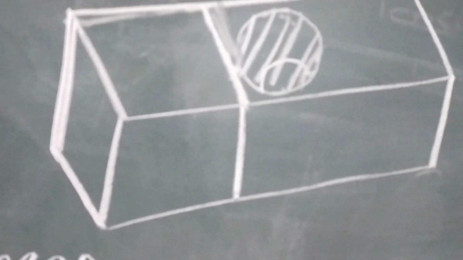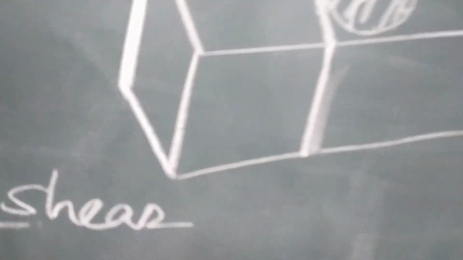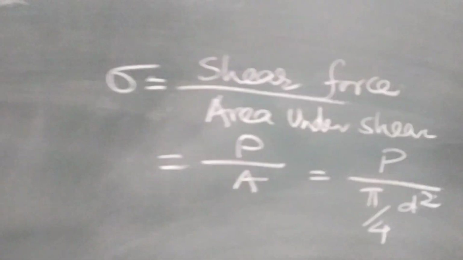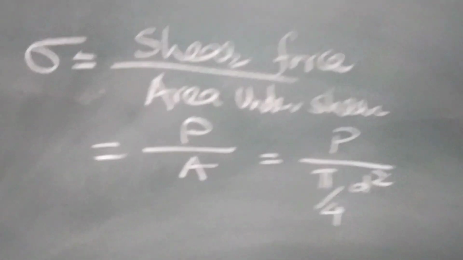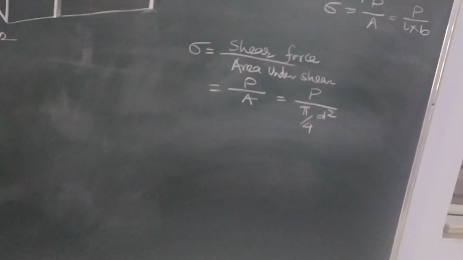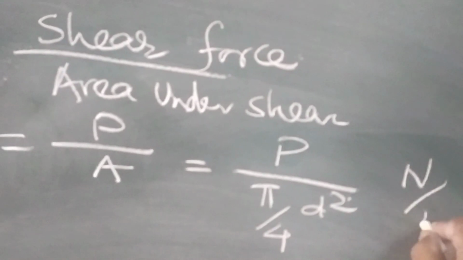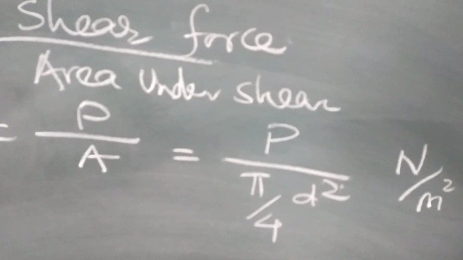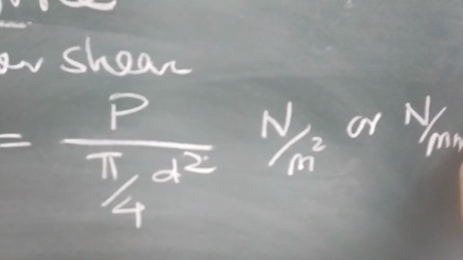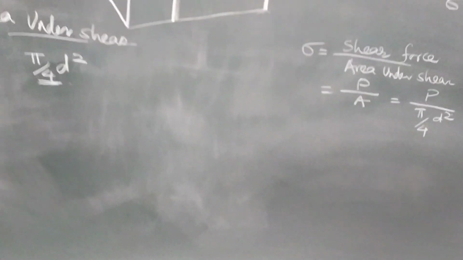Cross section is also L by B, but what is the area under shear? Area under shear is pi by 4 into d square. So, the formula for shear stress becomes P upon pi by 4 d square. The unit is the same, Newton per meter square or Newton per mm square, that means Pascal or megapascal.